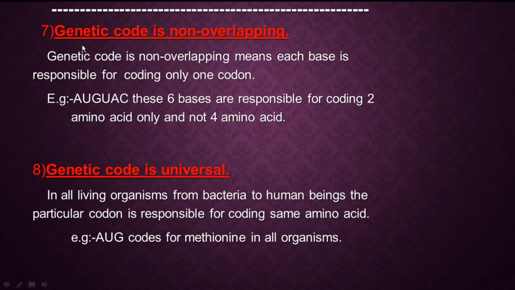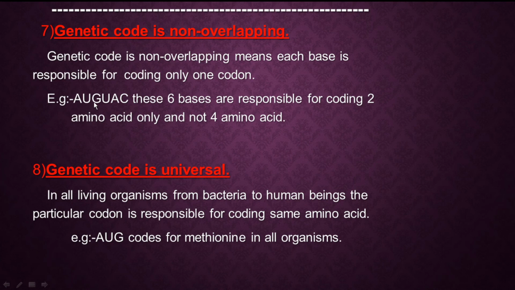Next one is genetic code is non-overlapping. Non-overlapping means what? Each codon is responsible for one amino acid only. I'll explain this with an example. If this is the genetic code, AUG will be the first codon. It will be responsible for its own amino acid. UAC will be the second codon. It is responsible for its own amino acid. This will never happen like this.